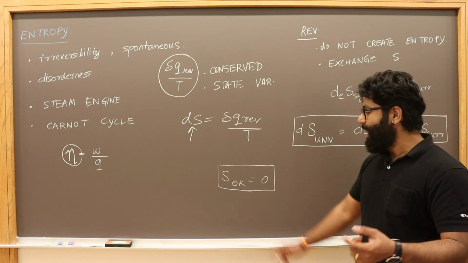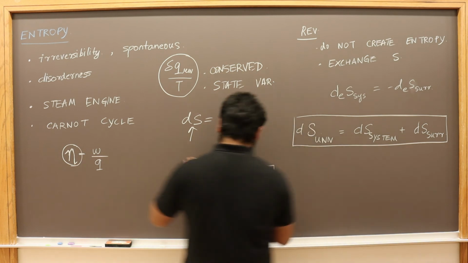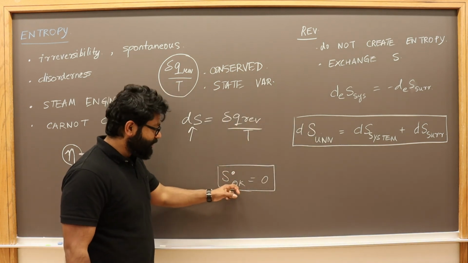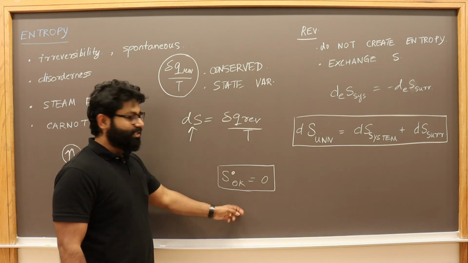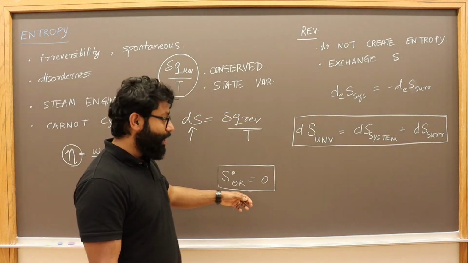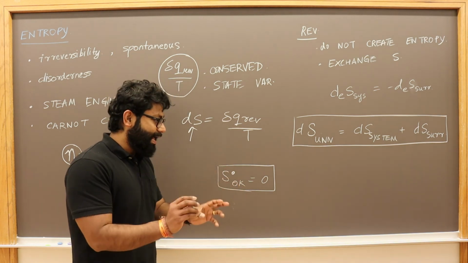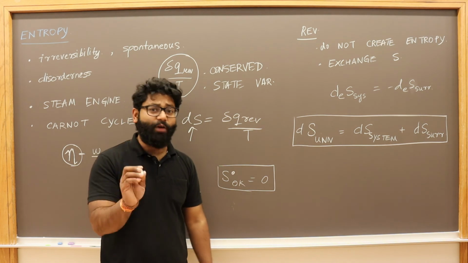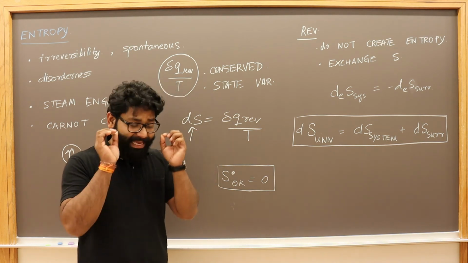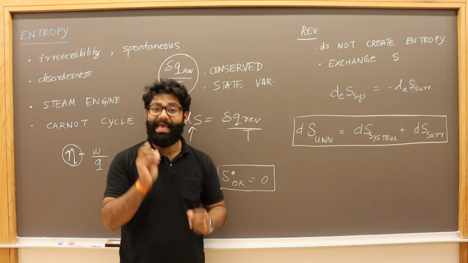For any pure body in the standard state at 0 Kelvin, it will be 0. So you understood the third law. Based on it, you can find the exact, absolute value of entropy. It's difficult, but it can be calculated.